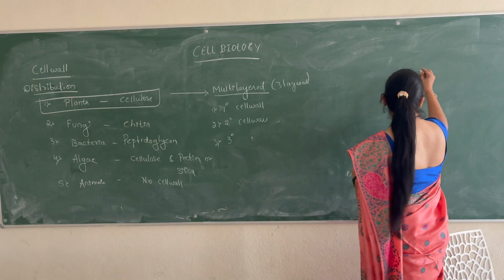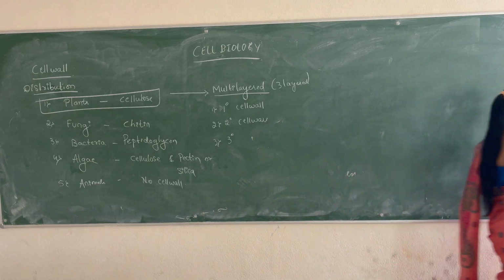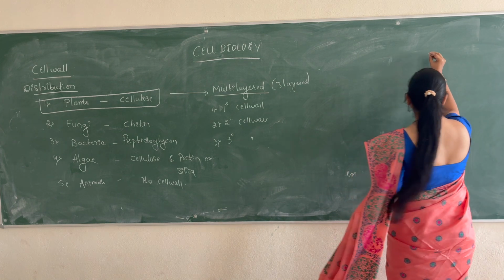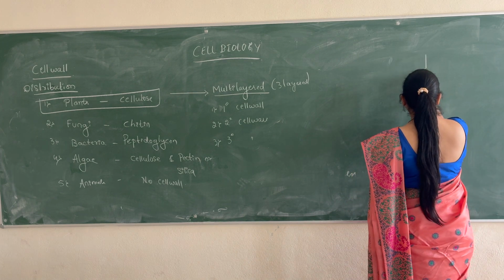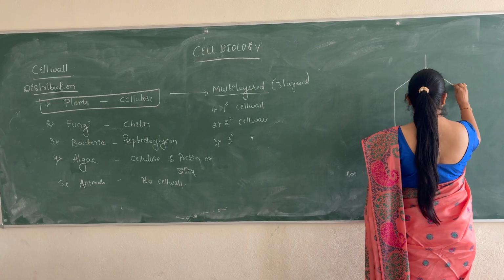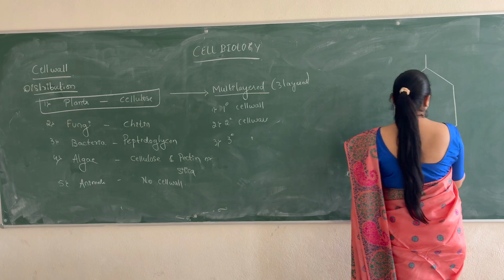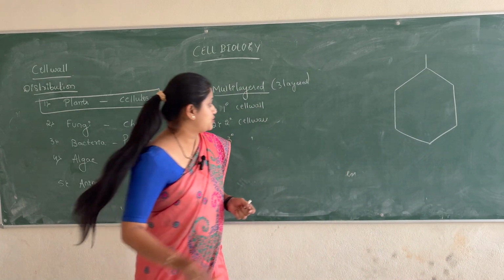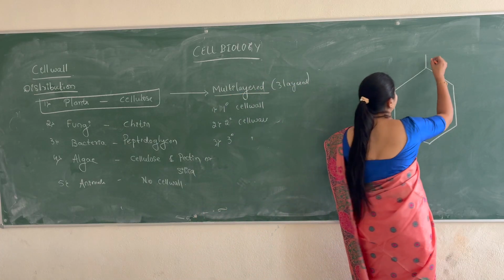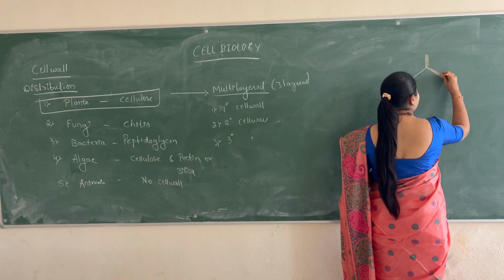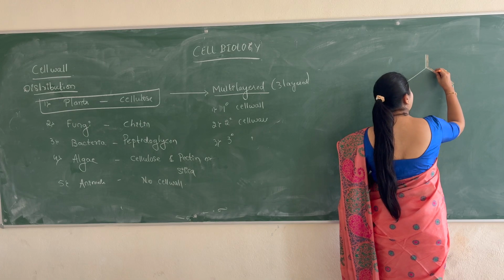So now if you see the structure of a cell and how exactly the cell wall has been distributed. So we'll first write one cell. Okay. Now we are supposed to write this is the middle lamella.